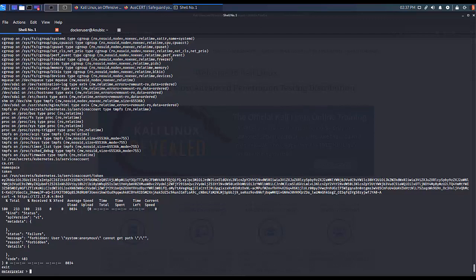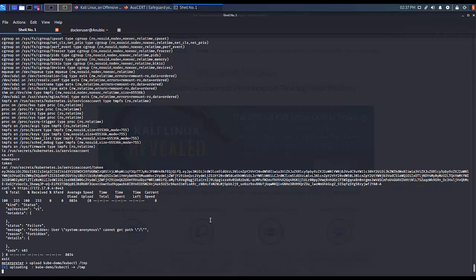So the attacker uploads the kubecontrol utility. The attacker has now identified that they are running in some container and discovered the Kubernetes API server location on the port 8443. They also found a JWT token for the service account that runs the container.